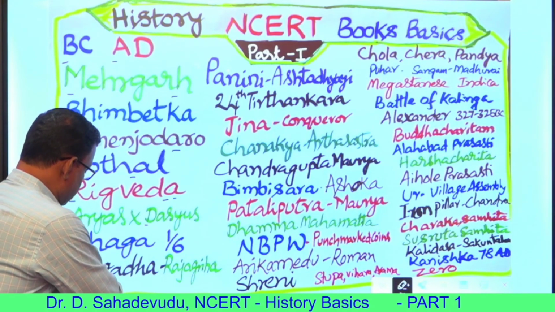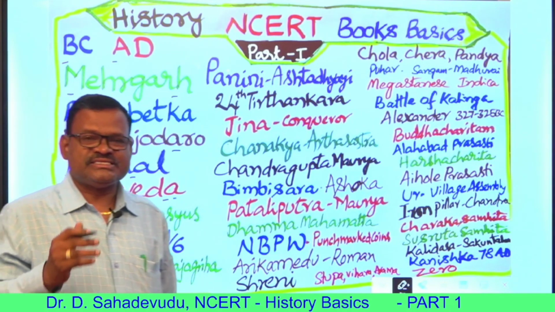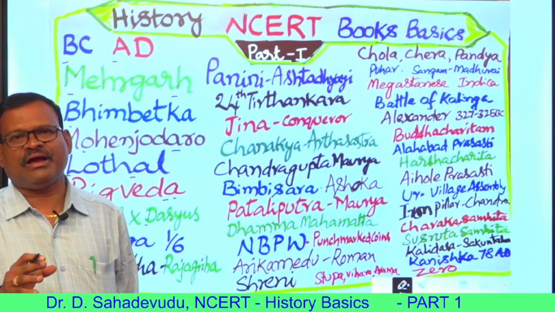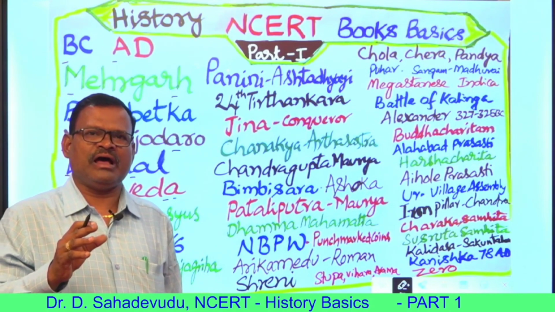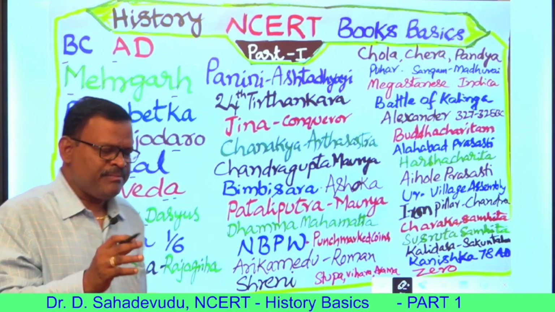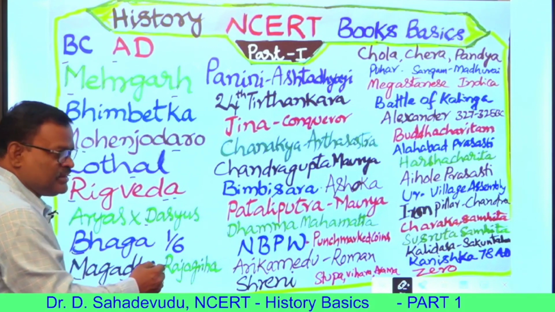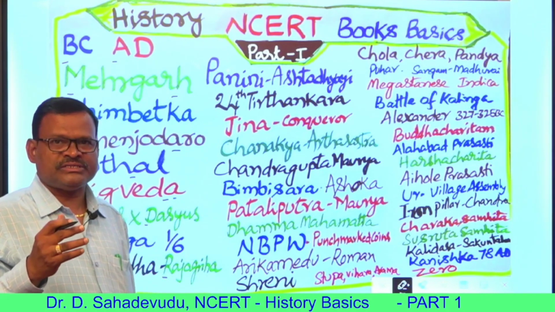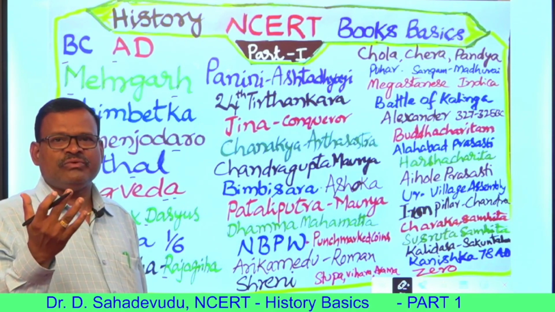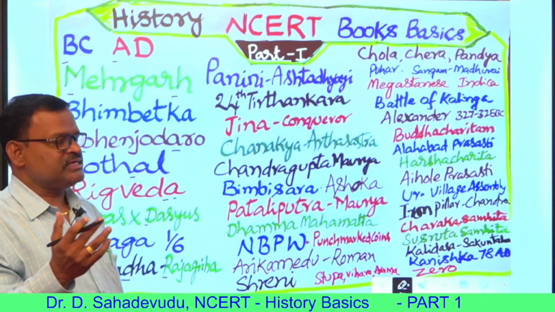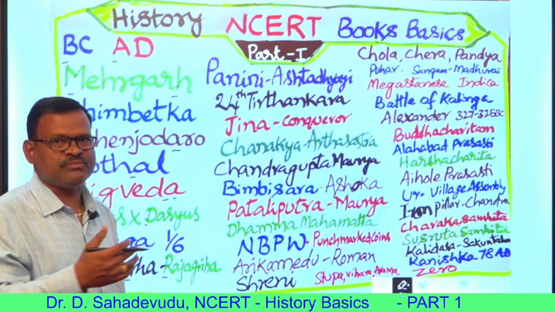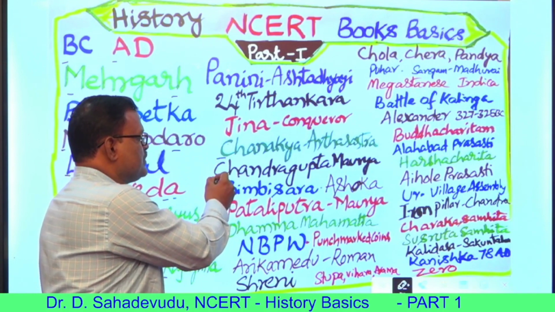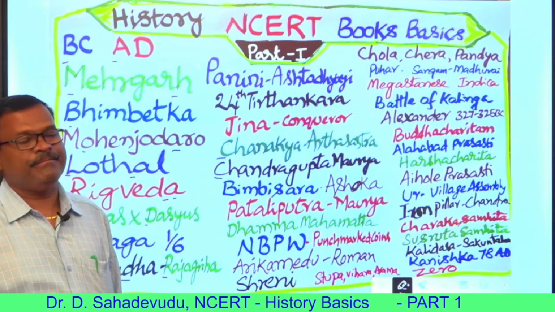In those days there were 16 kingdoms, the Shodasha Mahajanapadas. Among these, Magadha, Anga, Kosala, Gandhara, and Asmaka, Magadha became the prominent state. With the capital of Rajagriha and ambitious rulers, this state transformed into a great empire. The Nandas transformed this Magadha empire. After that, with the help of Chanakya, Chandragupta Maurya established the Mauryan empire.